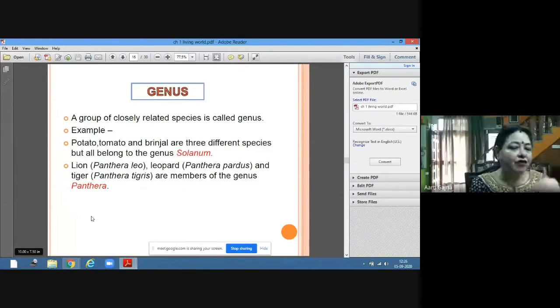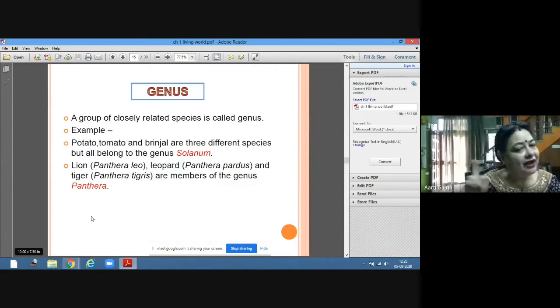Genus. Now what is genus? Genus is the second taxonomic category, a group of closely related species. For example, potato, tomato, brinjal are three different species, but they all belong to genus Solanum. Lion, tiger, leopard are all different species, but they are members of one genus that is called Panthera.